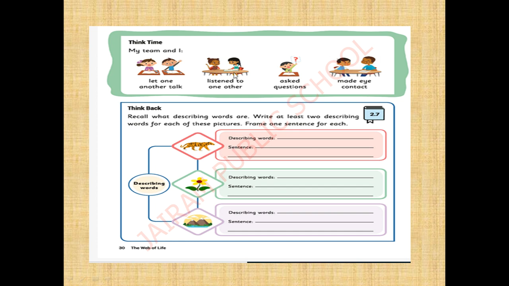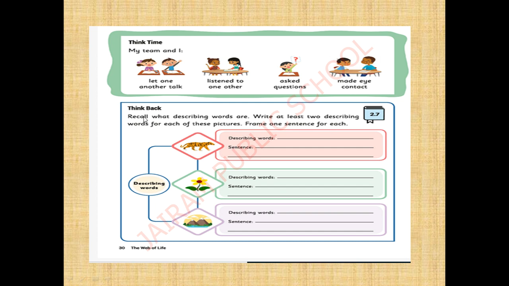If you did the activity with a team, you can circle any one answer here. Or else if you did by yourself, no need to circle any of these answers. Okay dears? Okay, we will start our today's class.